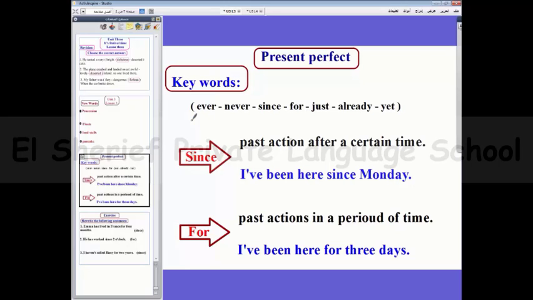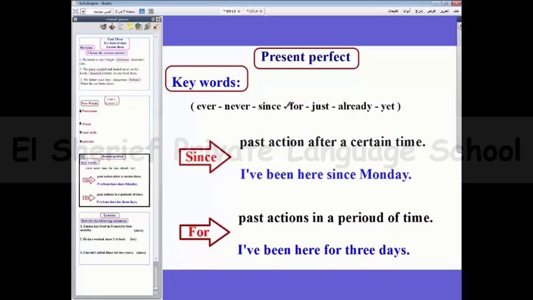So the keywords of the present perfect, as you see: ever, never, since, for, just, already, and yet.